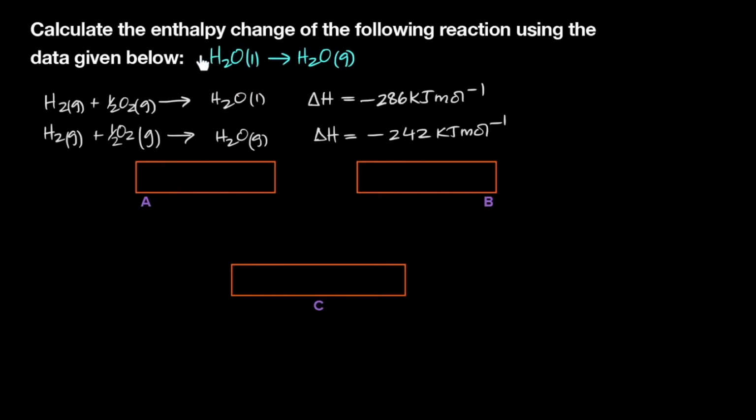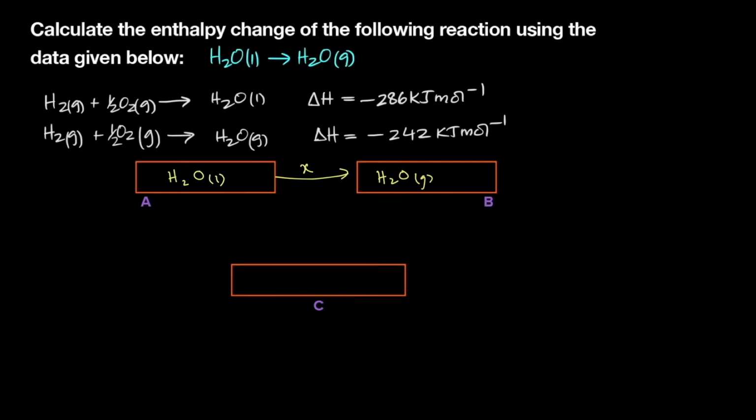Whatever your unknown enthalpy change is, here it is liquid water to gaseous water, which is steam, right? Now what you would do is put your unknowns in the first two boxes. So what you have is H2O liquid being converted to H2O gas, right? So this is your unknown, which is X, right?